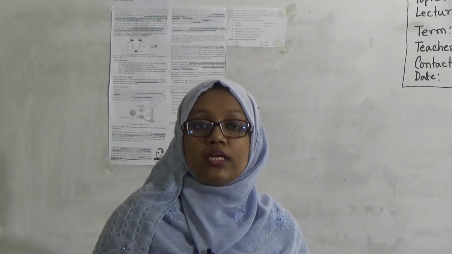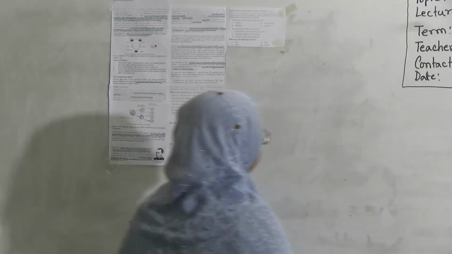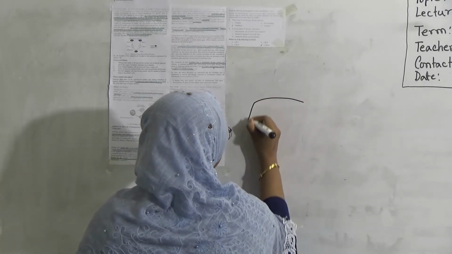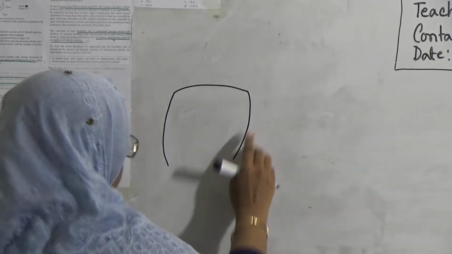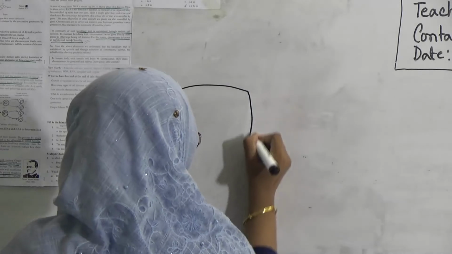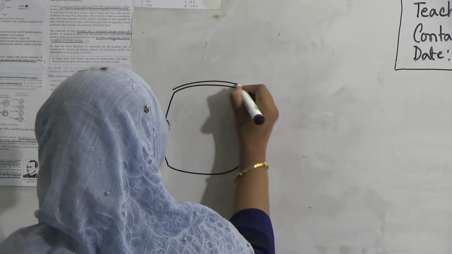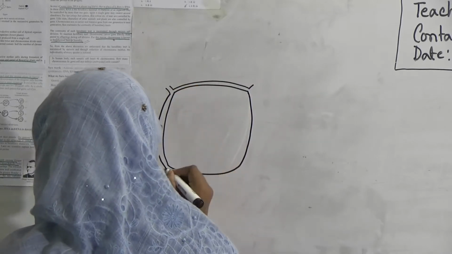But meiosis cell division occurs in a reproductive mother cell, and it has 2 phases. At first, if I consider this as a reproductive mother cell, we know that the reproductive mother cell is diploid.